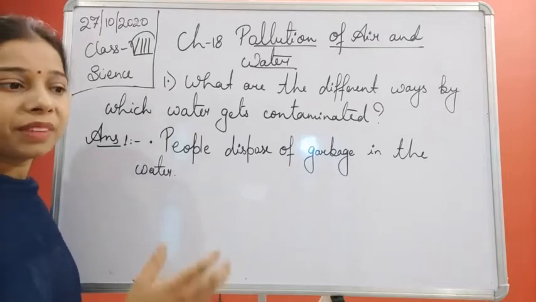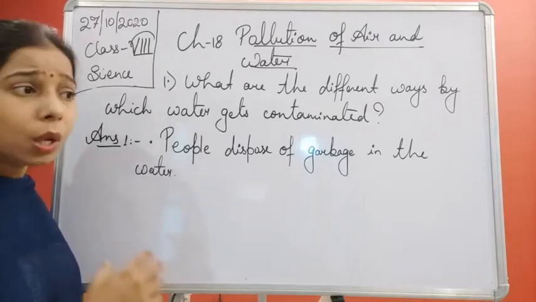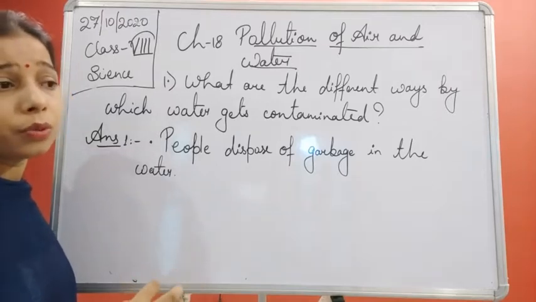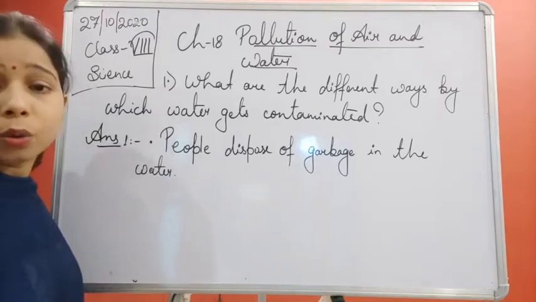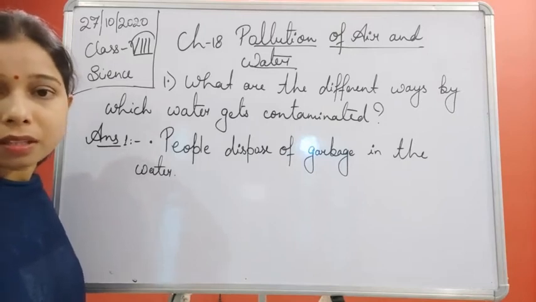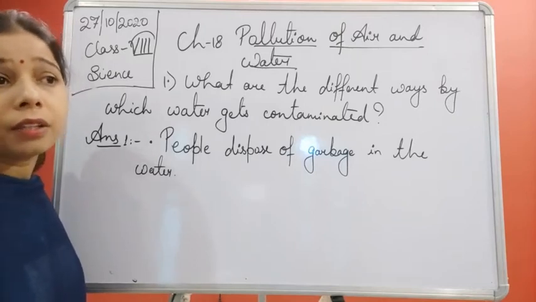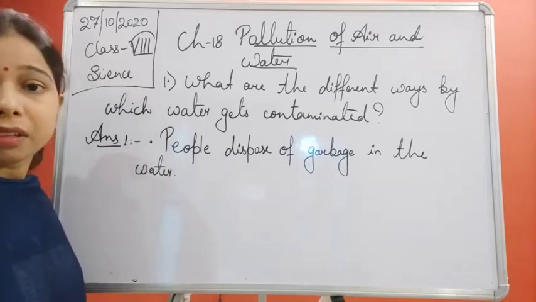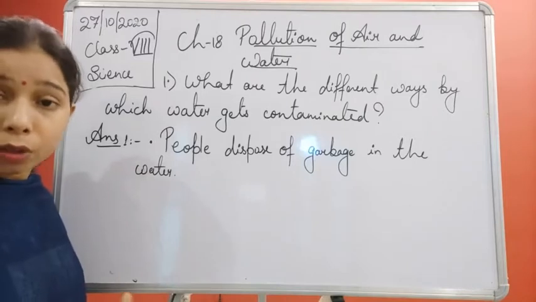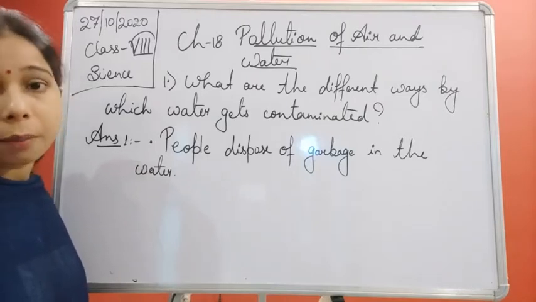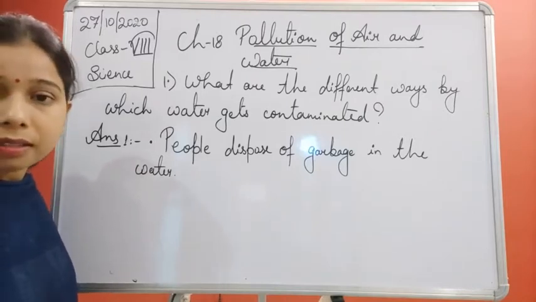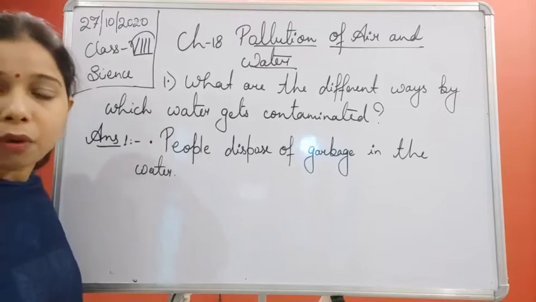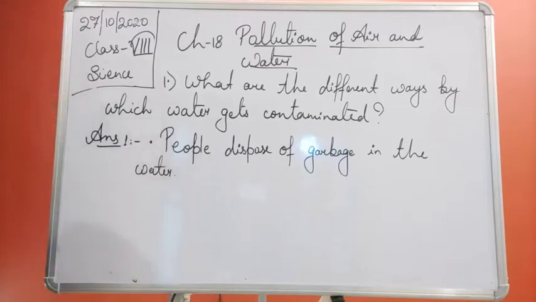All this gets mixed into the water without undergoing treatment, meaning without removal of the chemical substances. Ultimately it enters the food chain of aquatic organisms and causes several diseases, not only to the aquatic ones but also to other living organisms who consume such water. So the second cause is industries.